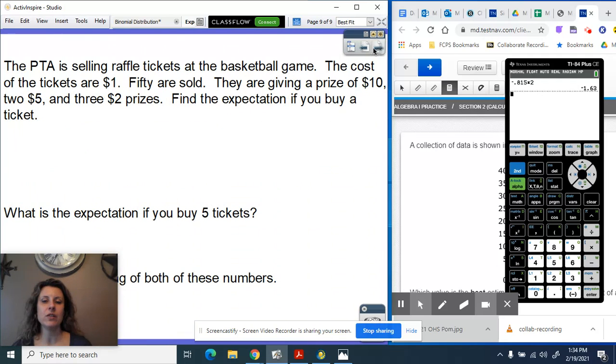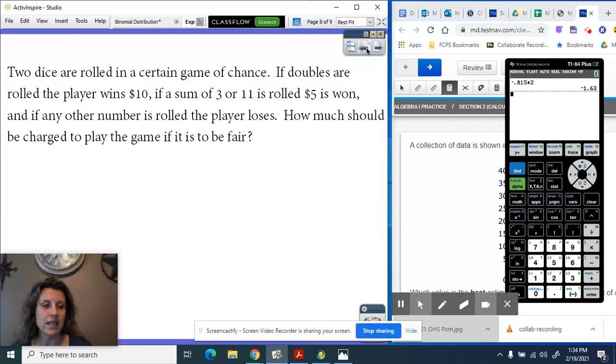Okay, so here's a question that deals with that idea. 2 dice are rolled in a certain game of chance. If doubles are rolled, the player wins $10. If a sum of 3 or 11 is rolled, $5 is won. And if any other number is rolled, the player loses. How much should be charged to play the game if it is to be fair? Now, a couple ways you can set this up. I would actually recommend setting it up according to how much you win.